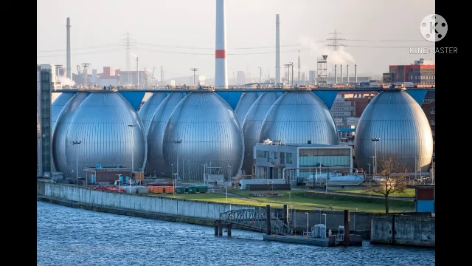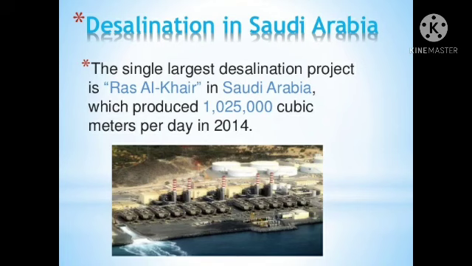The salt only spoils the taste. So the salt is removed so that the water can be used for cleaning clothes, washing dishes, and even for drinking. Countries like Saudi Arabia mostly depend on the desalination process to get fresh water, but it is a very expensive process.